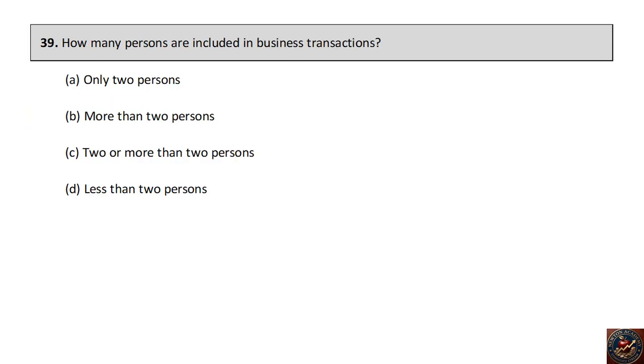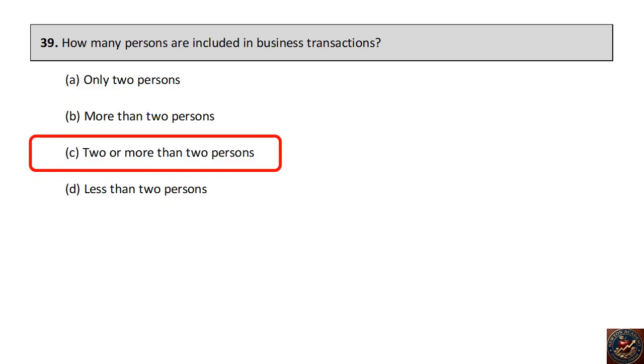How many persons are included in business transactions? Only 2 persons, more than 2 persons, 2 or more than 2 persons, less than 2 persons. The right answer is 2 or more than 2 persons.